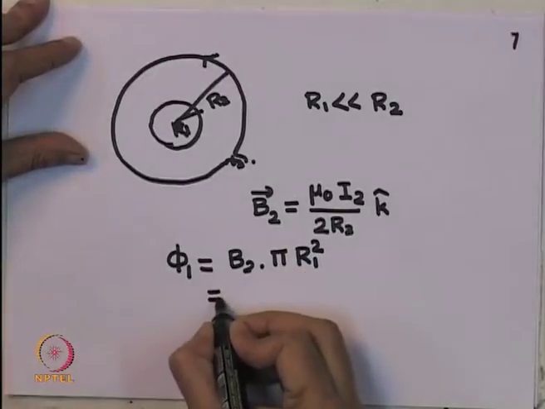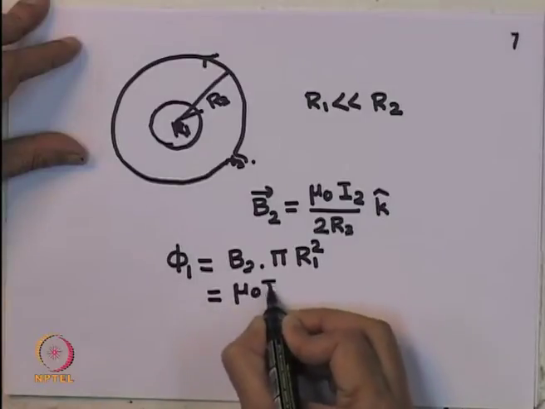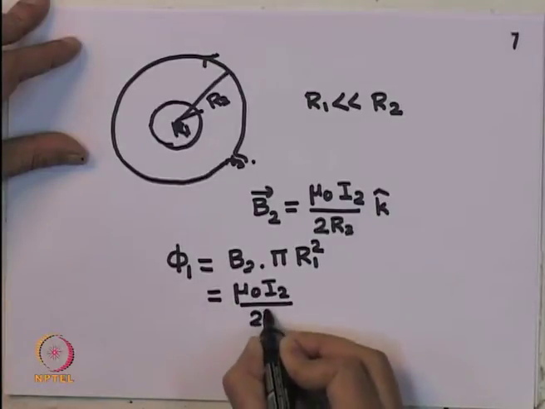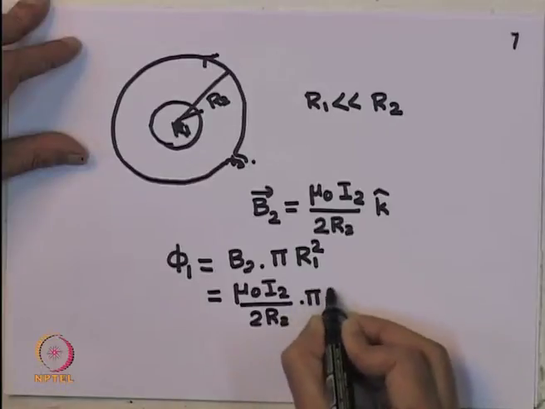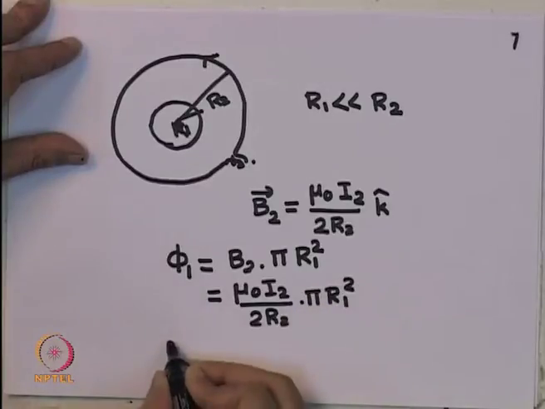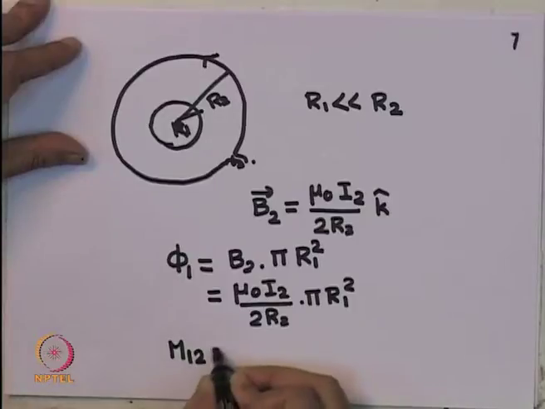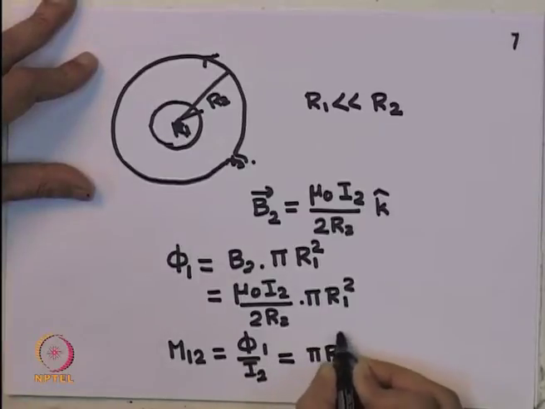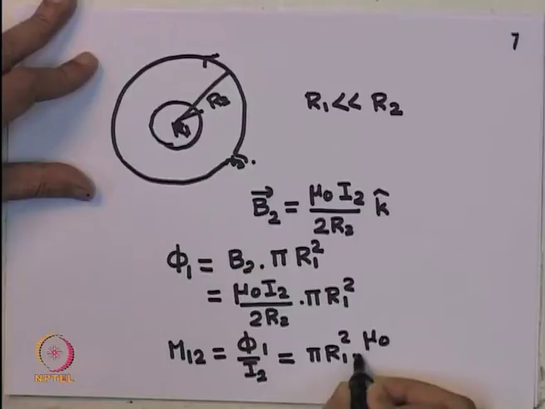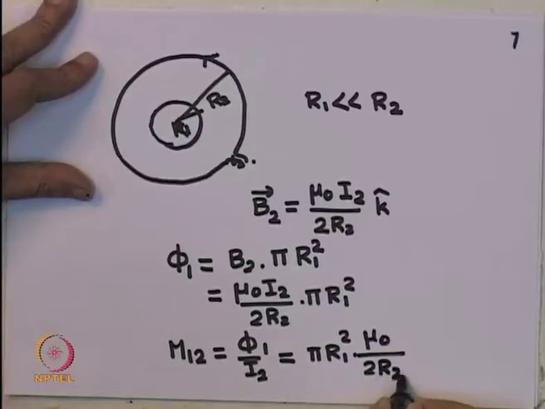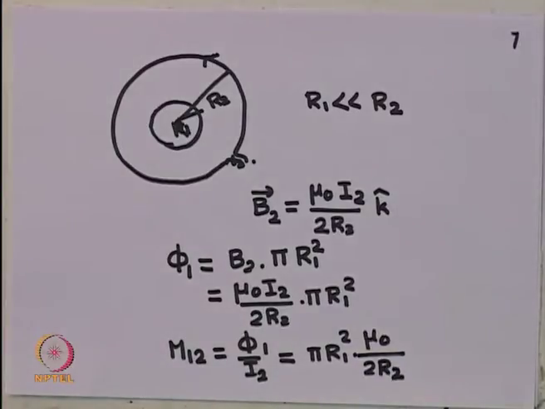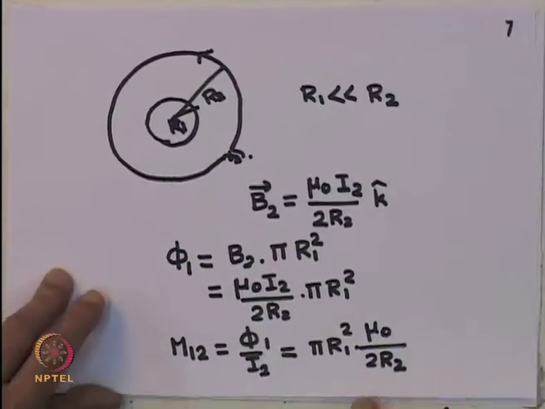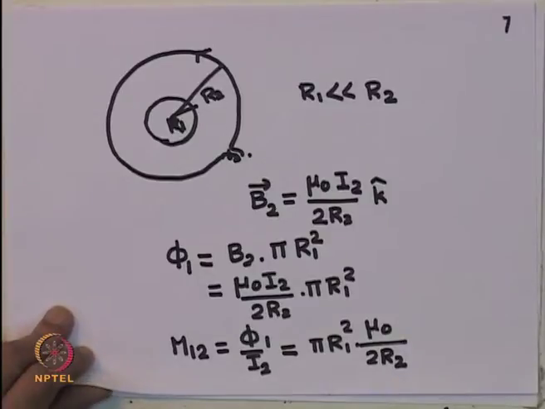And B 2 we have seen is mu 0 I 2 by 2 R 2, into pi R 1 square. Therefore, M 1 2, which is phi 1 divided by I 2, is given by pi R 1 square mu 0 divided by 2 R 2. Once again, it shows that mutual inductance is a property of the geometry and mostly the dimensionality of the things.